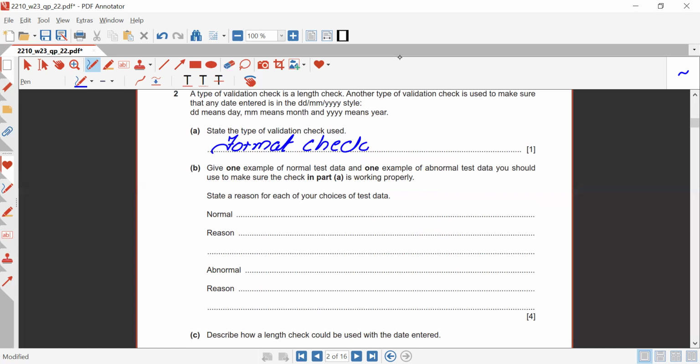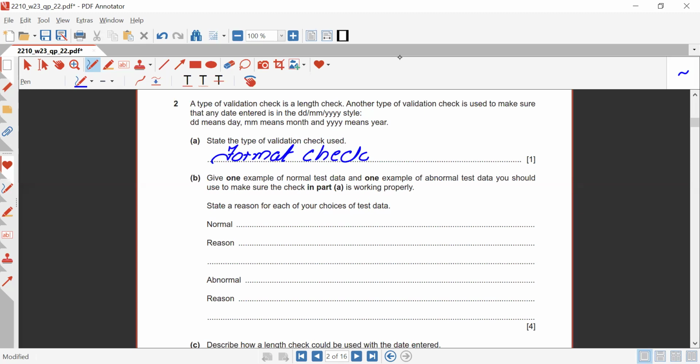Okay. Now coming towards the normal, they have already defined the test data. So they have defined normal and abnormal, and you need to give examples for this one. So we had two for the date, two for the month, and four for the year. So we can write it down. For example, we can write today's date. That will be 7th, 04, 2024. The date is in the given format. You can write it down in this pattern.